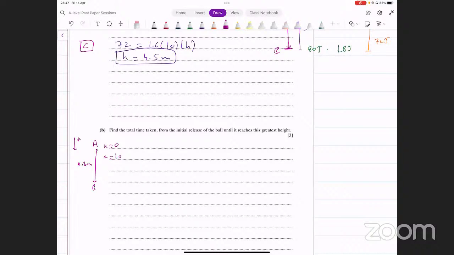वेलोसिटी नहीं चाहिए, सिर्फ टाइम निकाल लें. आपको सिर्फ टाइम चाहिए. यहाँ पे टाइम निकाल लेते हैं. टाइम कैसे निकलेगा? We've got u, a and s, so we can use s equals ut plus half at square. That's something that's going to work here. s equals ut plus half at square. That's what I'm using.